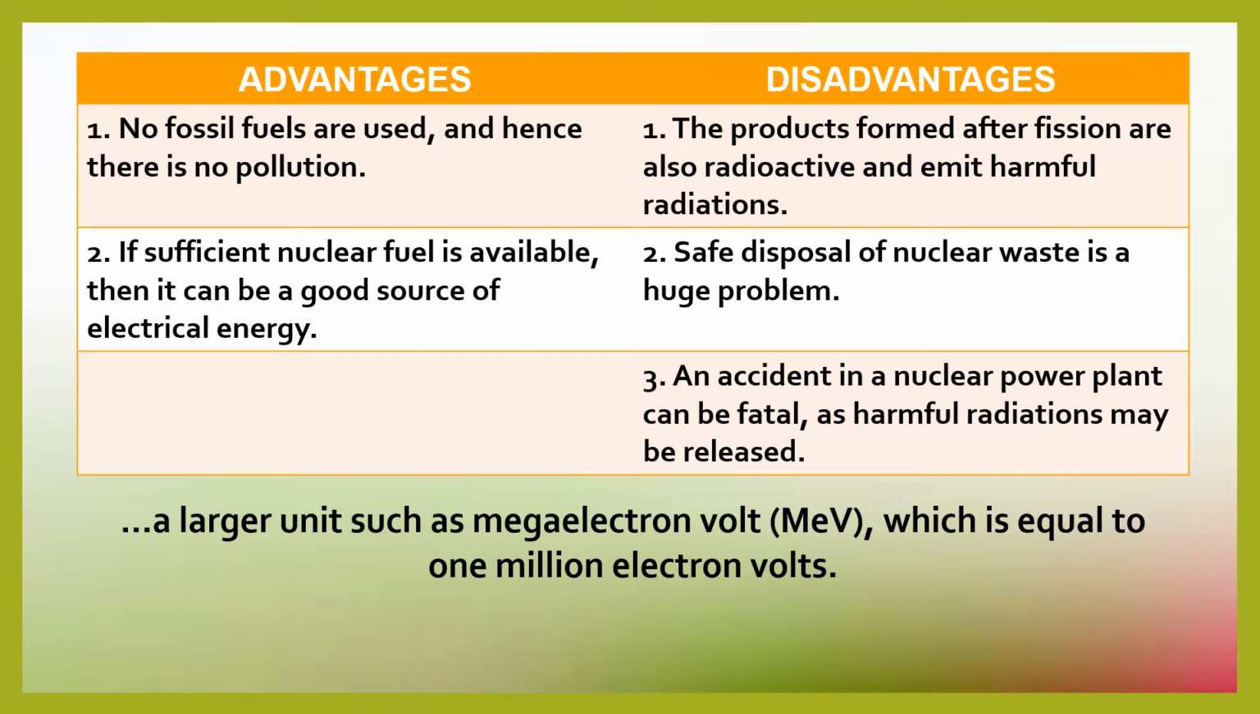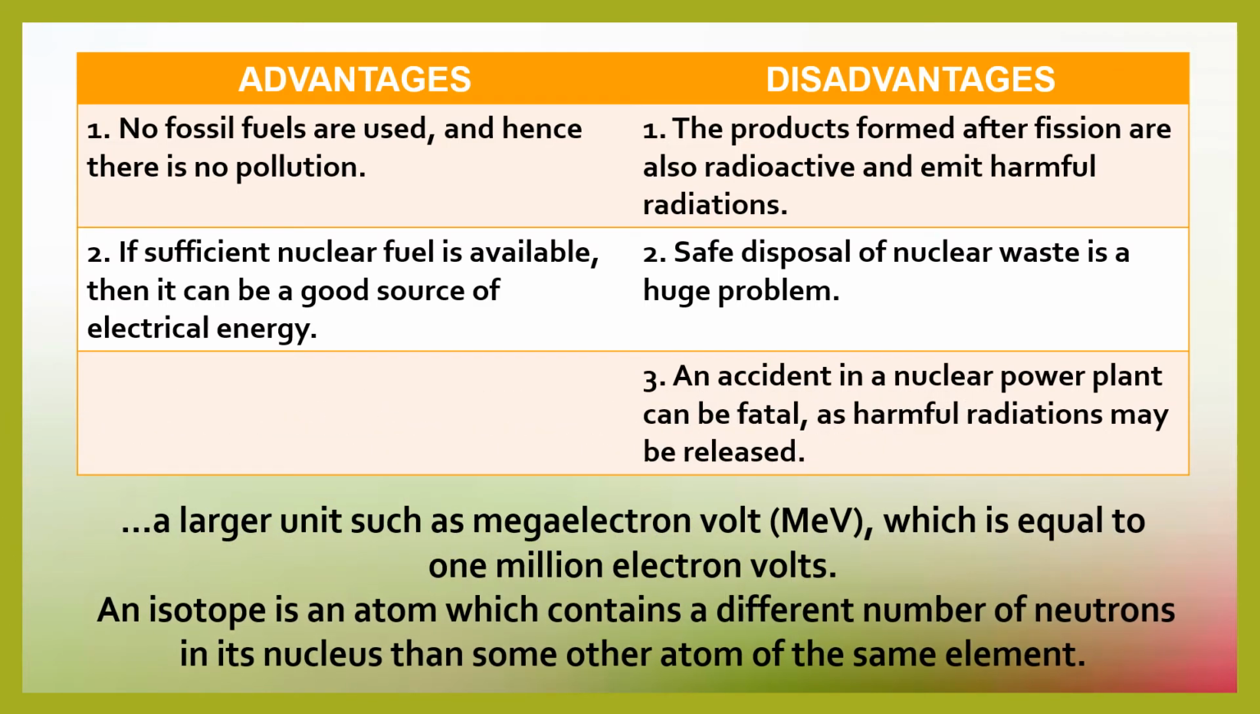MeV is a large unit called mega electron volt, which is equal to 1 million electron volts. And an isotope is an atom which contains a different number of neutrons in its nucleus than another atom of the same element. So like we had the examples of U-235 and uranium-236.